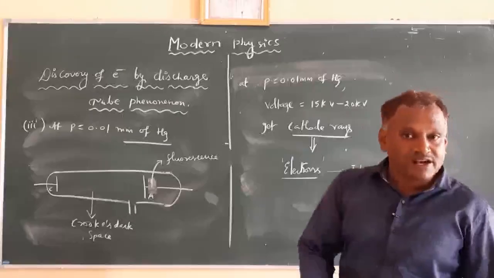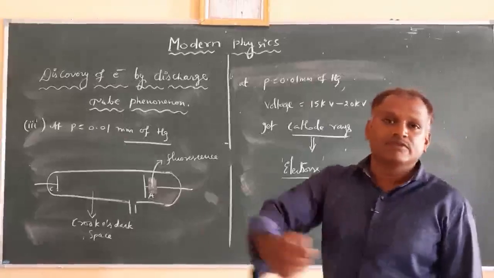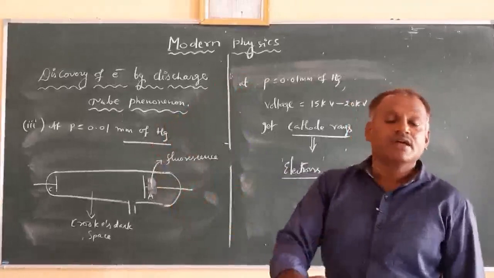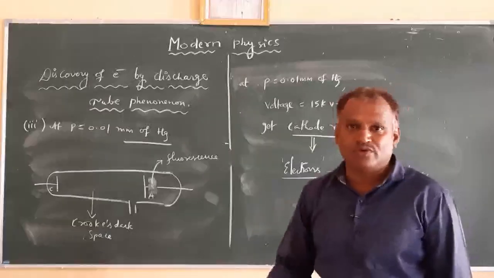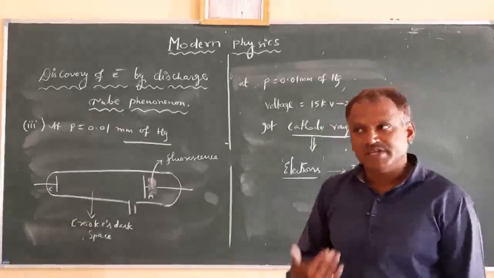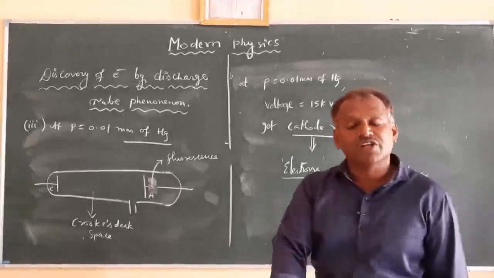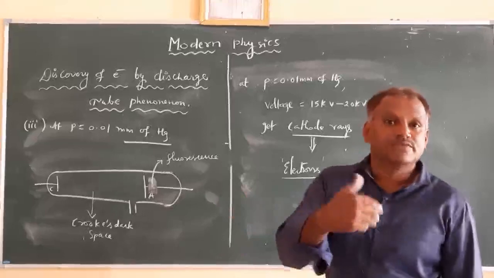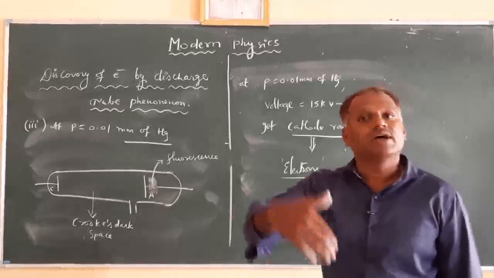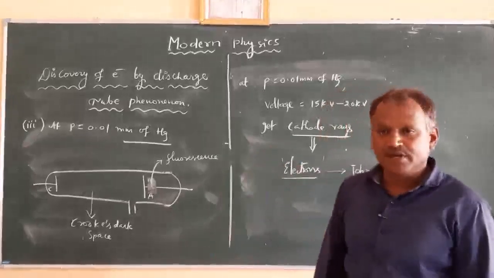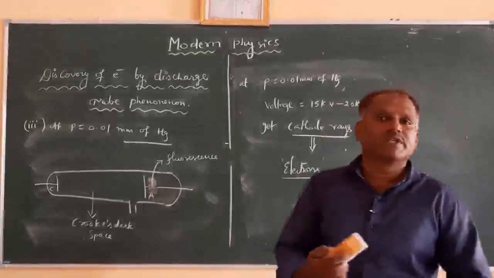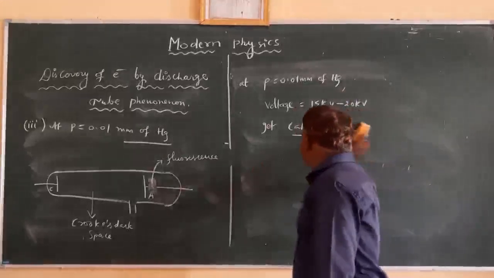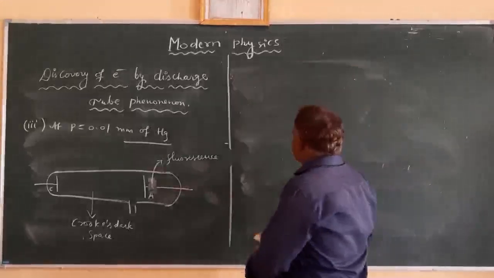Because it is the electrons only, when they move with high speed and collide with the glass tube, that the fluorescence is produced behind the anode. So because of that, we can say the electrons are negative charges flowing from cathode to anode. Because of them only we get the fluorescence behind the anode. Correct. Now we can see the properties of cathode rays. So what are the properties of cathode rays?